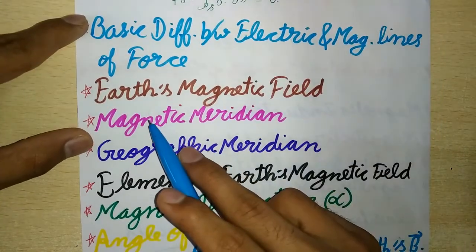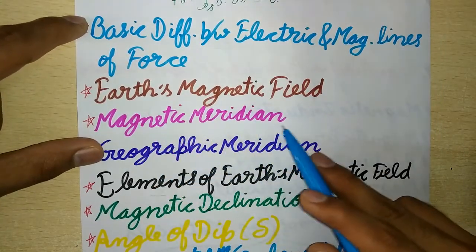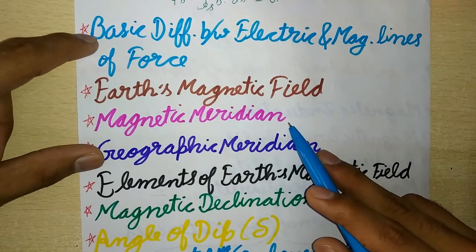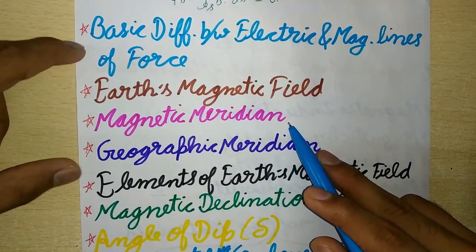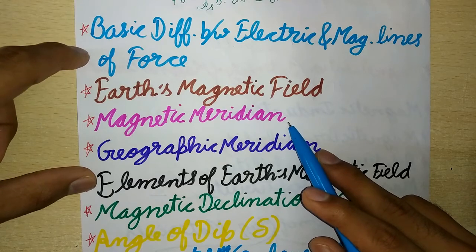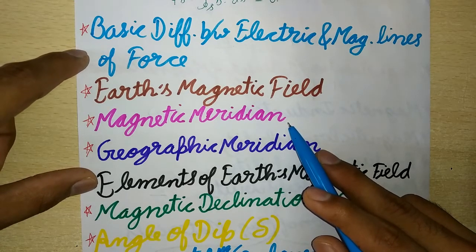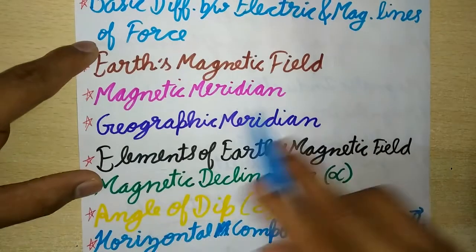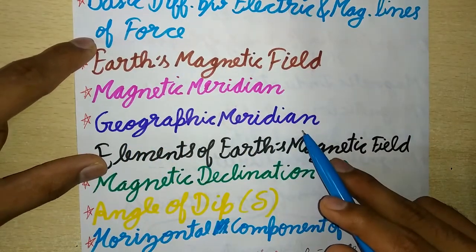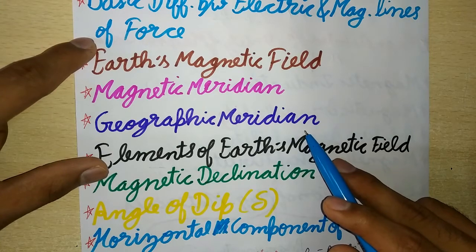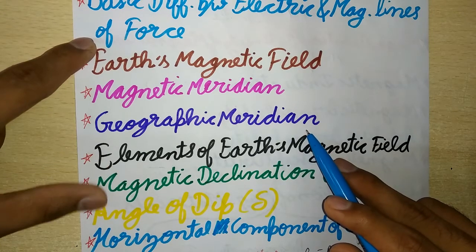Now, next is magnetic meridian. The vertical plane passing through the magnetic axis of a freely suspended small magnet is called the magnetic meridian. The Earth's magnetic field acts in the direction of the magnetic meridian. Now, next is geographic meridian. The vertical plane passing through the geographic north and south poles is called the geographic meridian.